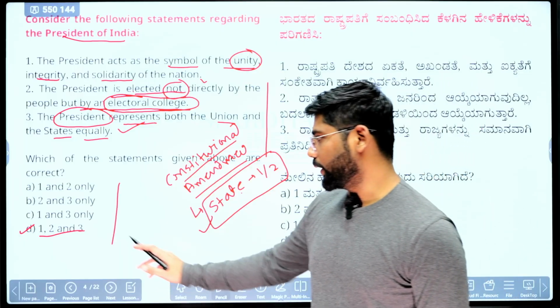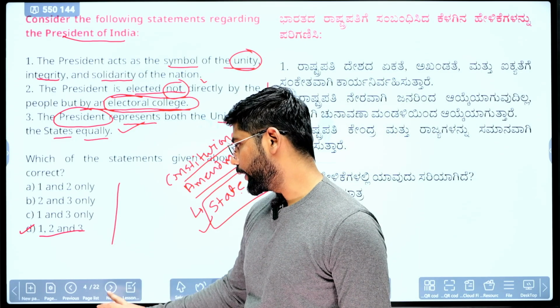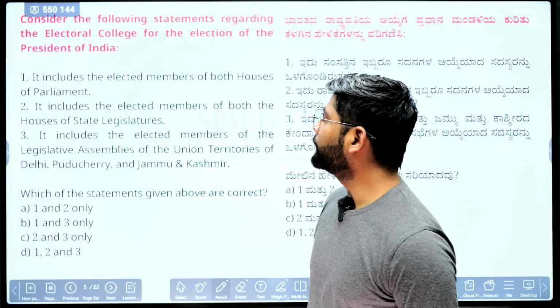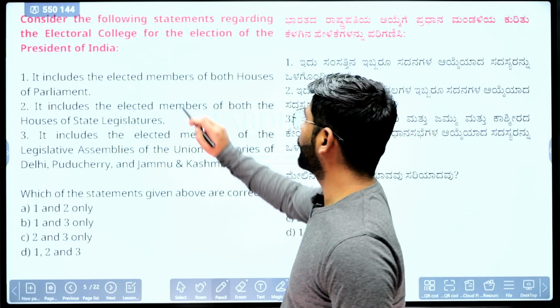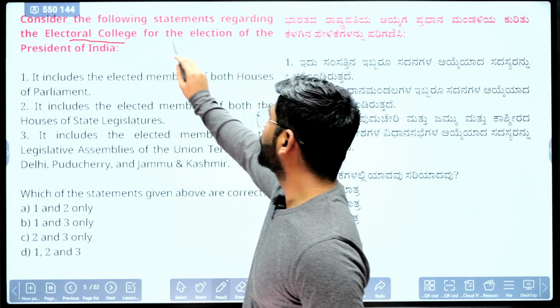Okay, so the correct answer is D. 1, 2, 3 all are correct. Next question we'll see. This is about the following statements regarding the electoral college for the election of the